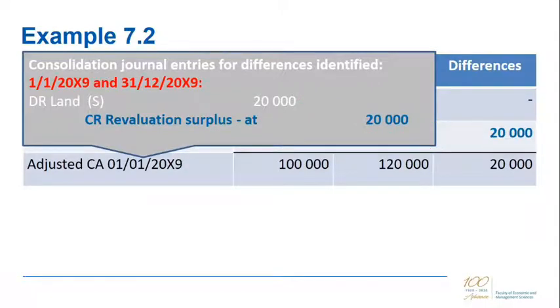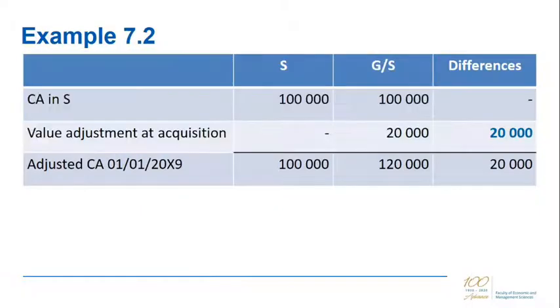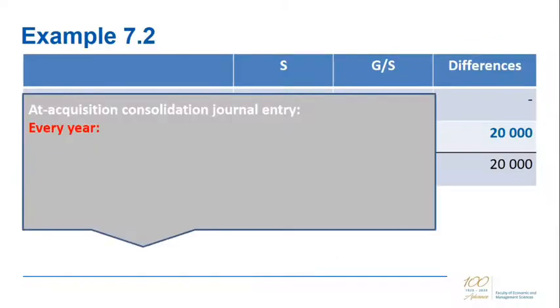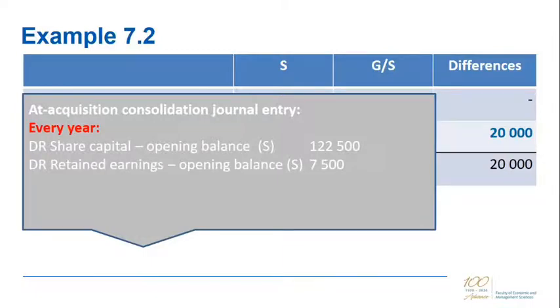Once you've written that business combination valuation journal, you can now do the at acquisition journal, which would be to debit the share capital of S, debit the retained earnings of S, which you've seen before, and now you debit that revaluation surplus at acquisition that you've just created with your first journal.